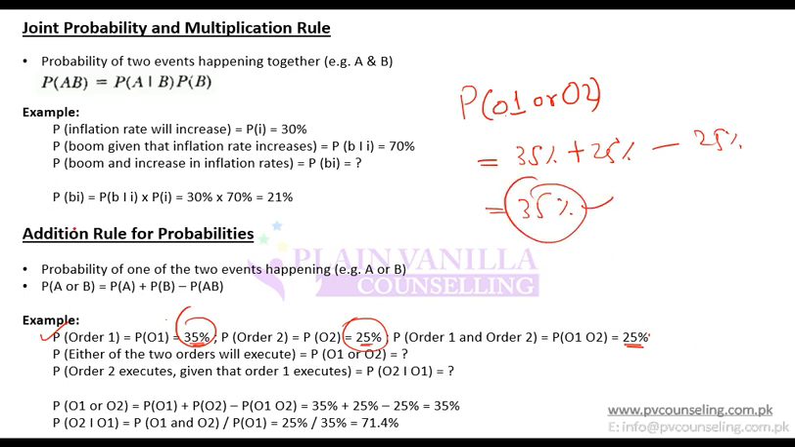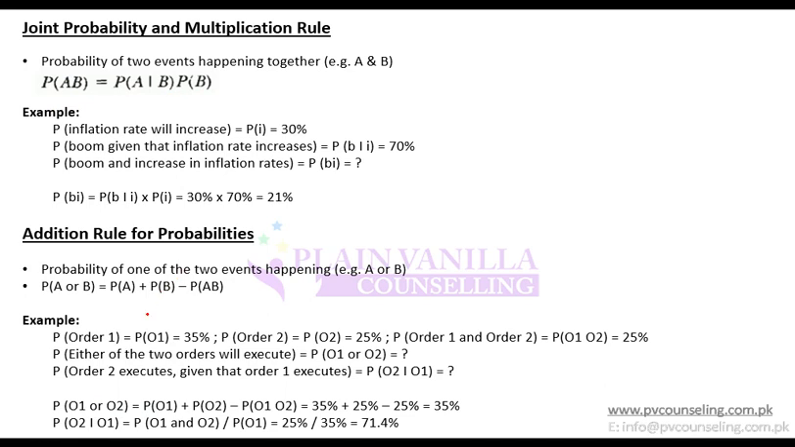So that means when you have to take the probability of A or B, you take A plus B minus AB. Remember, you take an addition approach and not a multiplication approach. But when you are asked about the probability of A and B, then you take the multiplication approach. So multiplication is related to AND and addition is related to OR. So when it asks about either of the two orders executing, it will be the probability of order 1 plus 2 minus 1 and 2.